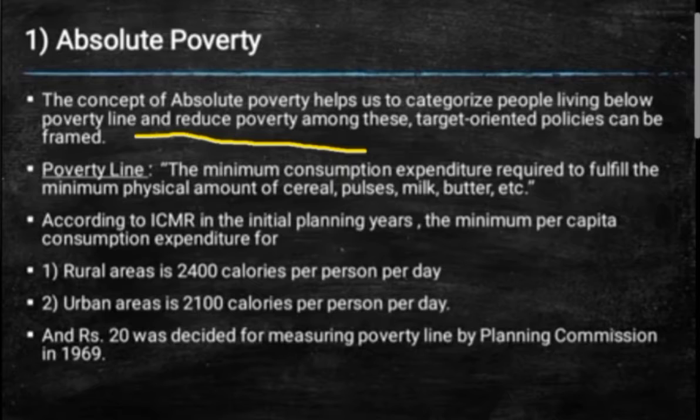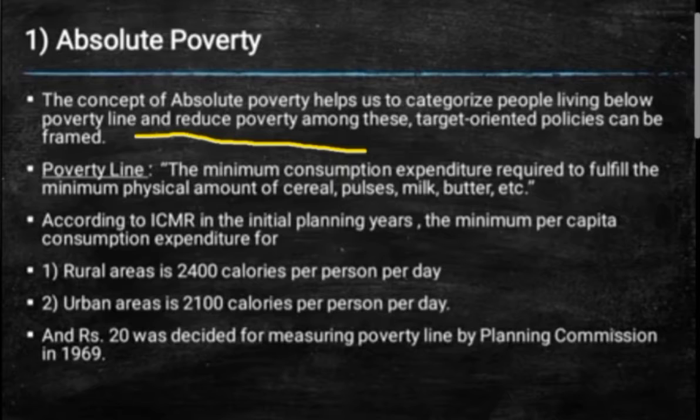Thereafter, the person's minimum requirement, as we have already discussed, is food, clothing and shelter. As and when the person is not able to satisfy his minimum requirement, or his income is below that, he is termed absolutely poor. Now, for what purpose does this absolute poverty concept help us?